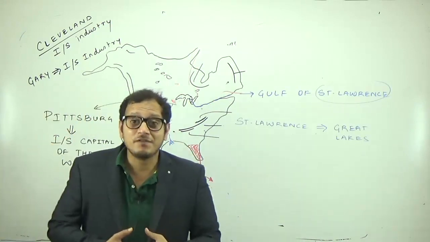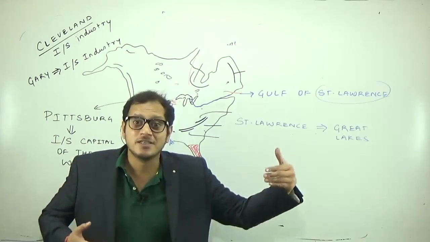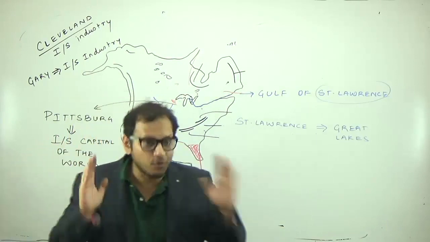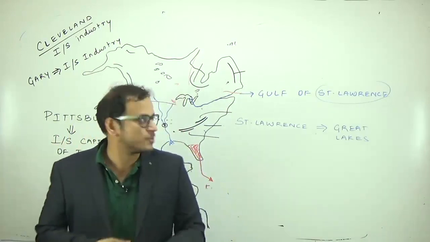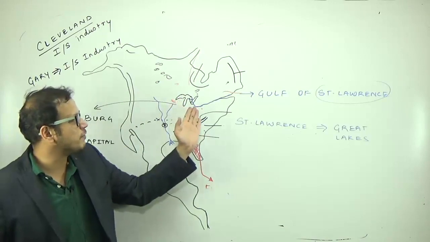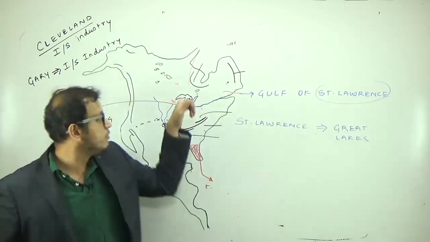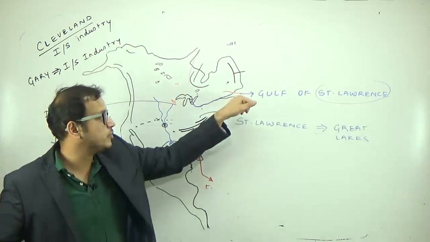And what do you require after industry? We require good transport, good communication. Which is the cheapest way of transport? Waterway is the cheapest way of transport. And we have here the Gulf of St. Lawrence. These are very advanced parts of the world. So how does the ship which originates from Superior go into the Atlantic Ocean?